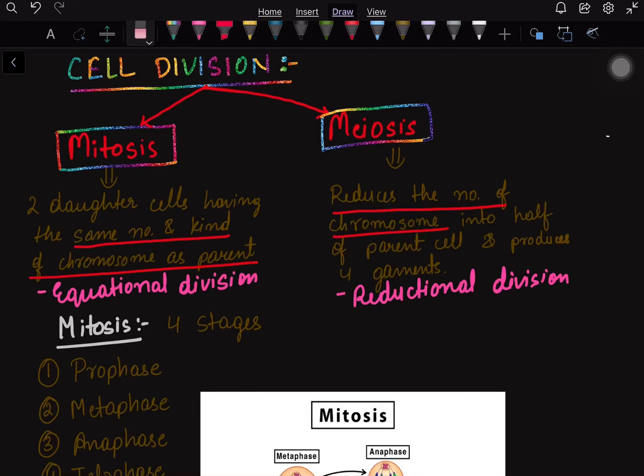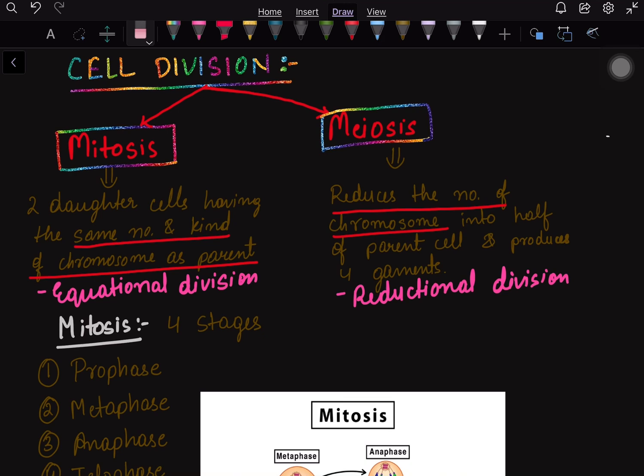Hello everyone. Today we are going to start with a very general and basic topic, cell division. But we should know cell division in a very detailed manner as it consists of very important facts. So cell division, from the name we can see the division of the cell. It is basically of two types, mitosis and meiosis.